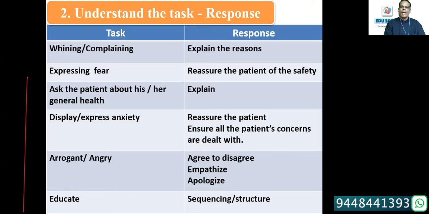Display or express anxiety. The task is, when the patient displays or expresses anxiety, you have to reassure the patient and make sure that all the concerns are dealt with. And if the patient is arrogant or angry, you have to use the skill of agree to disagree. Empathize with the patients, apologize to the patients, never give excuses. Agree to disagree, empathize, and apologize. I'll tell you what all these things are.